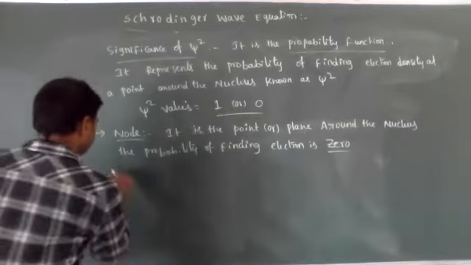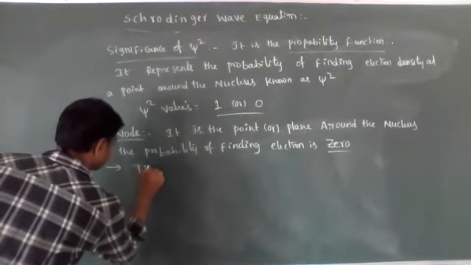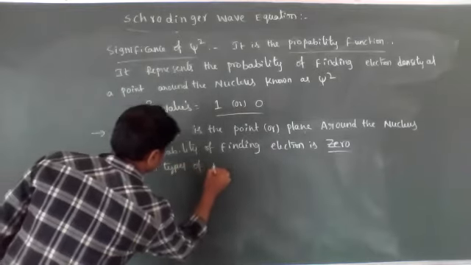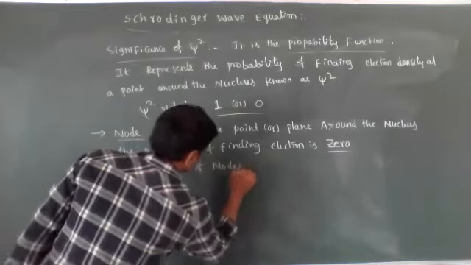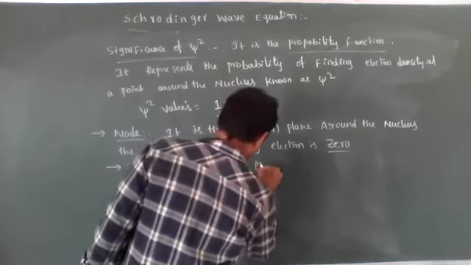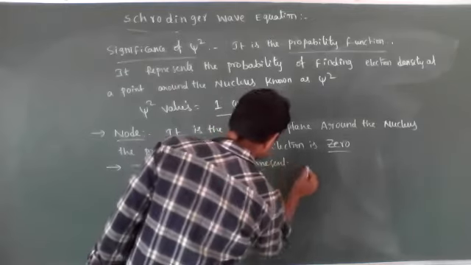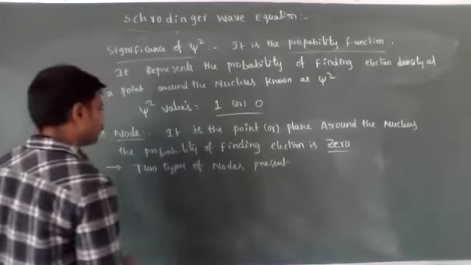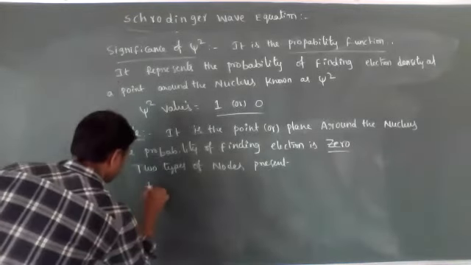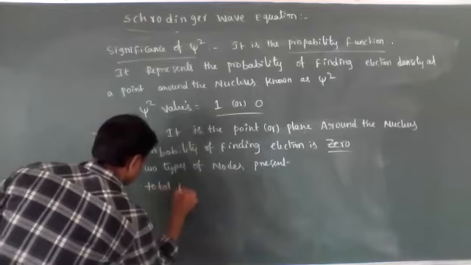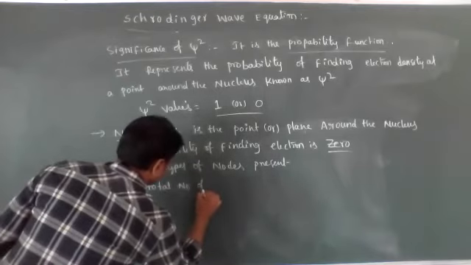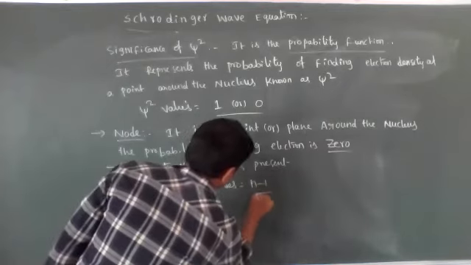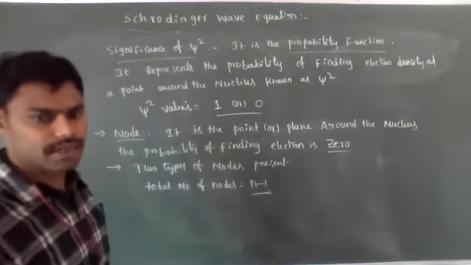So there are two types of nodes. Before discussing the two types, the total number of nodes is equal to n minus 1, where n is the principal quantum number.